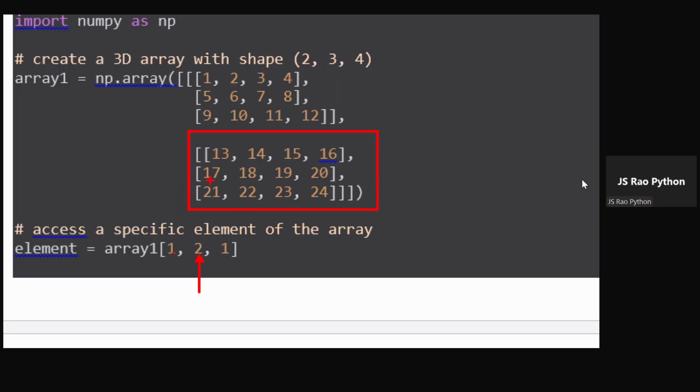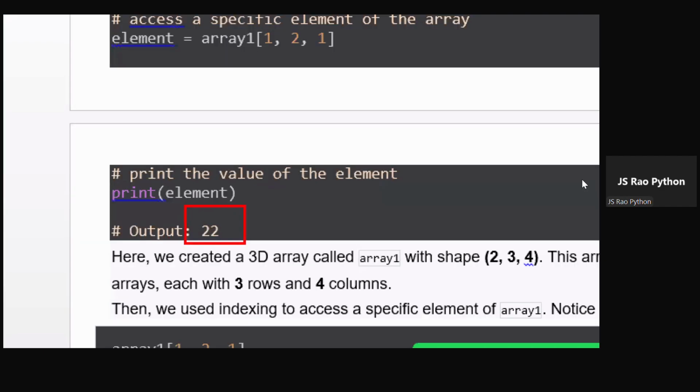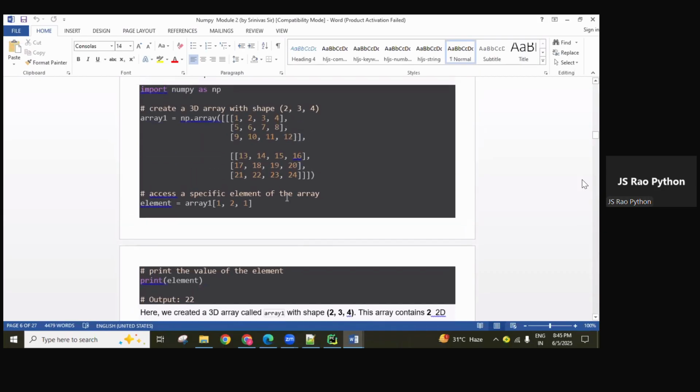The index 2 row, meaning 0, 1, 2, so nothing but this last row. This is being accessed. Up to here is accessed. Now this one represents the column, index 1. So this value is accessed: 22. See here, 22 is returned.